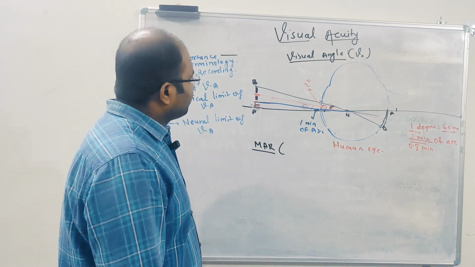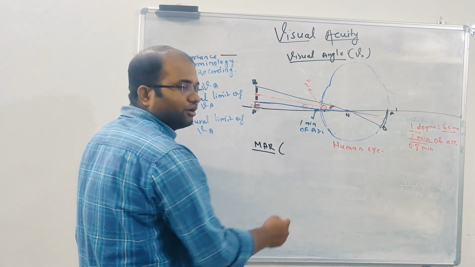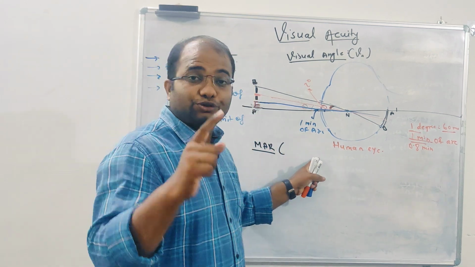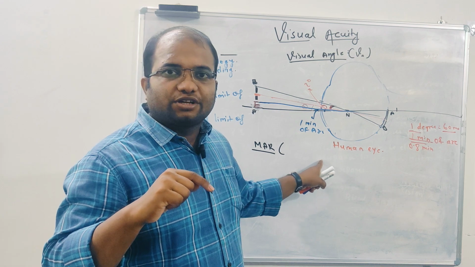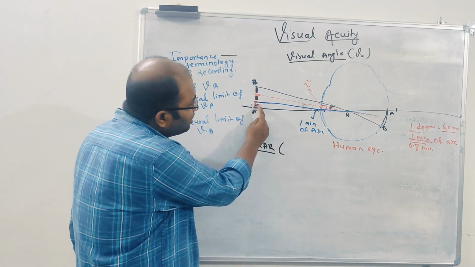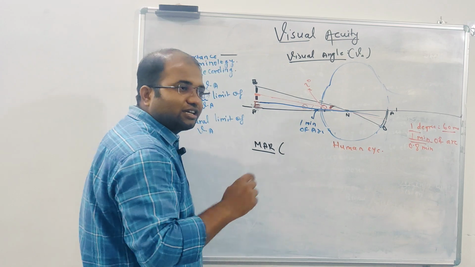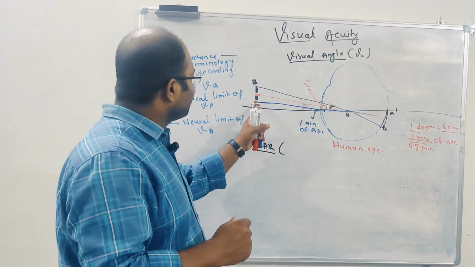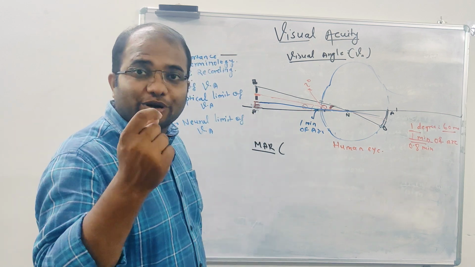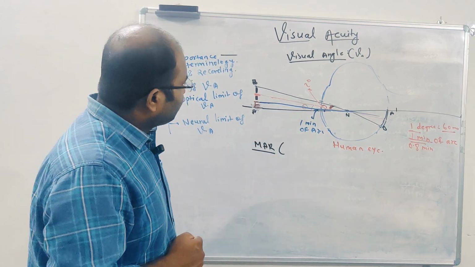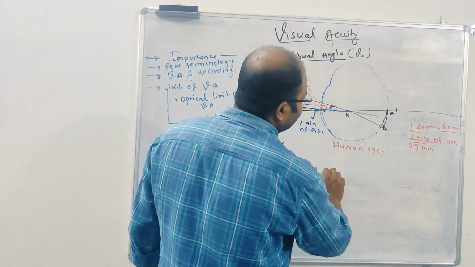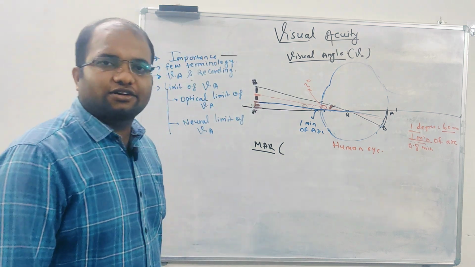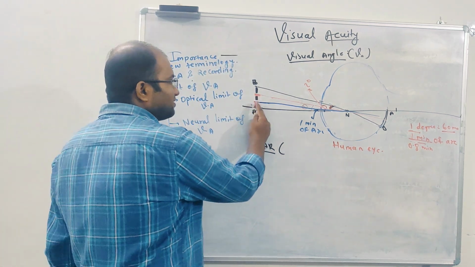In the human eye, but if we take the eagle's eye, you know, the surface point of vision, they can resolve up to 0.2 minute of arc. So even if it decreases further, the eagle can see and resolve it separately. They can see in detail how many limbs are there and what the letter is, up to 0.2 minute of arc. But of course, we are unlucky. In the human eye we have up to 1 minute, or more specifically 0.8 minute of arc. So of course, we can resolve up to here.